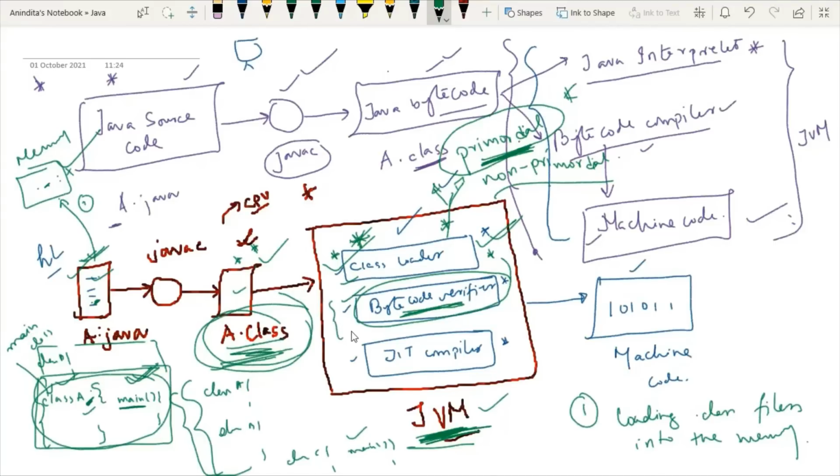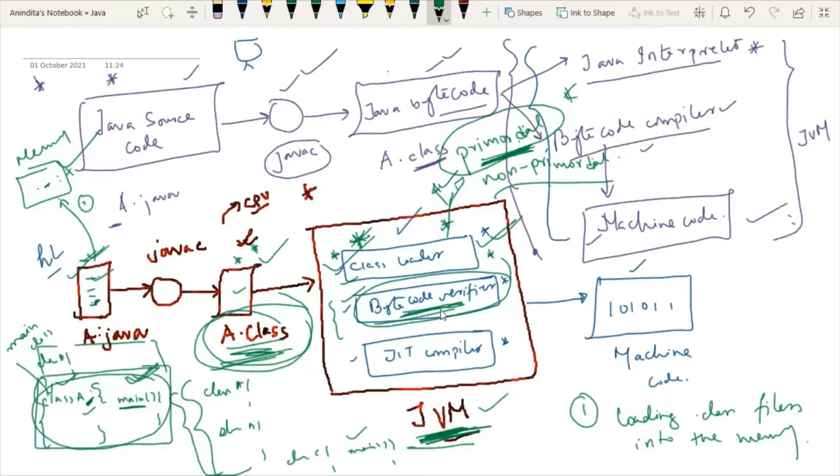This bytecode verifier has the responsibility of inspecting the content of the bytecode so that it will not create any harm to our machine. So there are some basic responsibilities of this bytecode verifier.